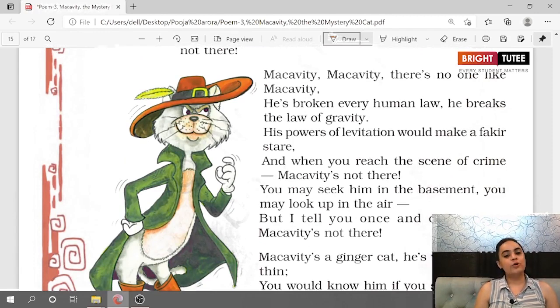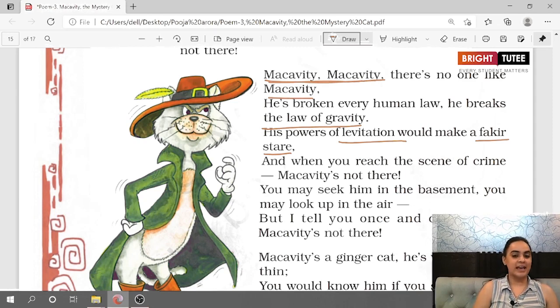Macavity, there's no one like Macavity. He's broken every law. He breaks the law of gravity. His powers of levitation would make a fakir stare. And when you reach the scene of crime, Macavity is not there. Macavity, there's no one like Macavity.